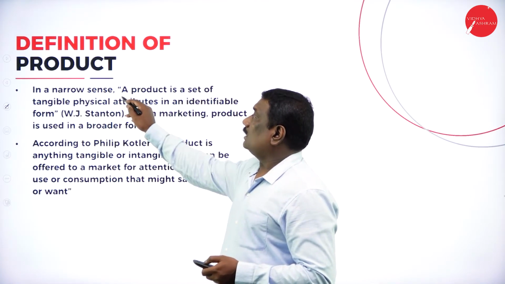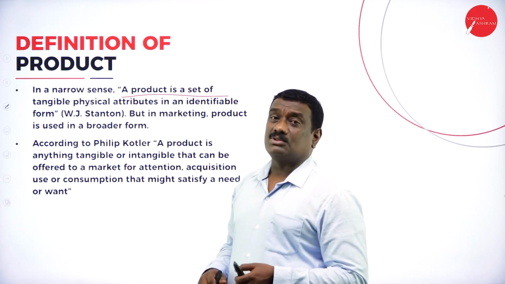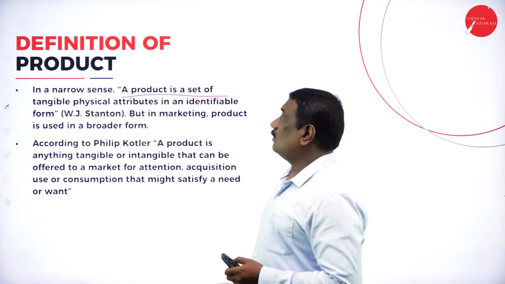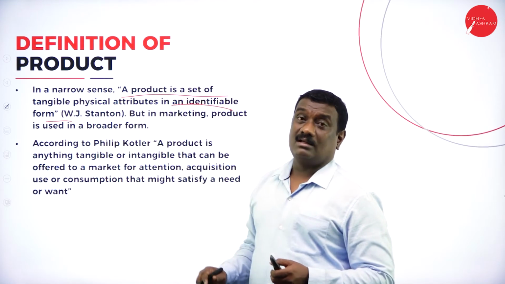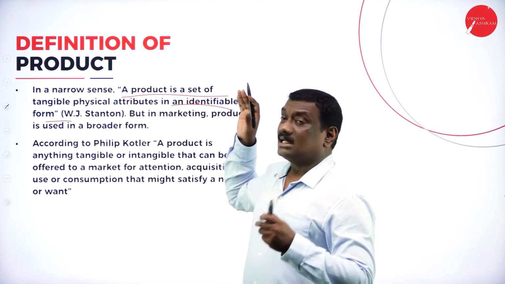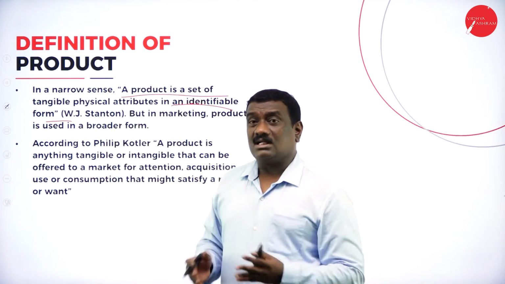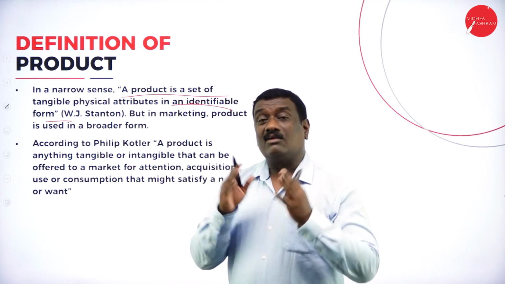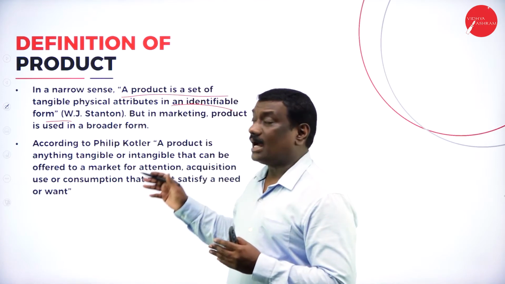So as I told you, in the narrow sense, a product is a set of tangible physical attributes, which can be in an identifiable form. In the narrow sense, the product is nothing but a set of tangible physical features having attributes, in an identifiable form, which means it can be easily identified.